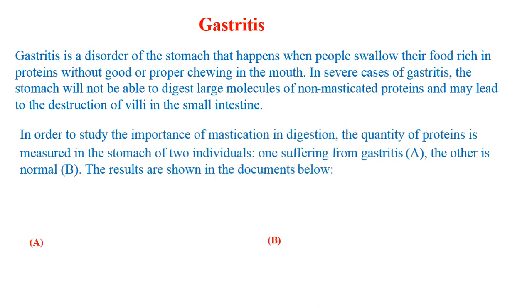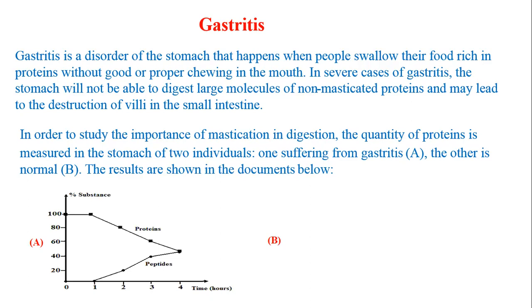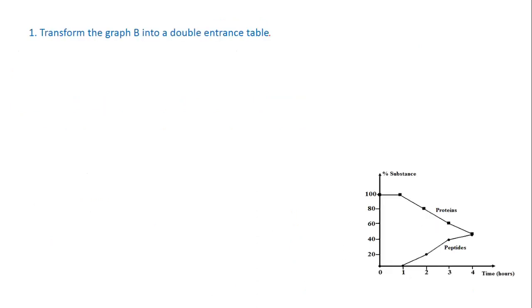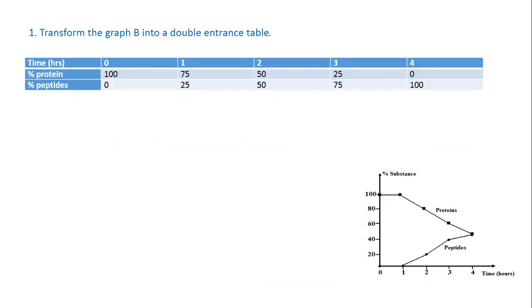In order to study the importance of mastication in digestion, the quantity of protein is measured in the stomach of two individuals, one suffering from gastritis, the other normal. The results are shown in the documents below. This is the case of gastritis and the other normal. Transform the graph B into a double entry table. This is the graph. We take time as the x-axis and on the y-axis we put the percentage of protein and of peptide at the same time.